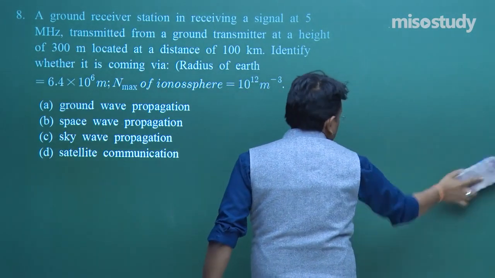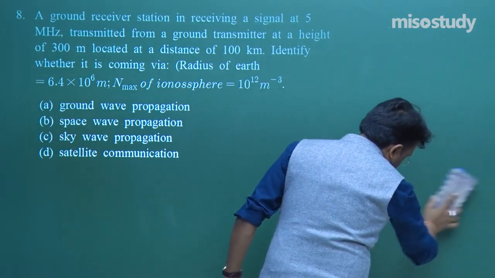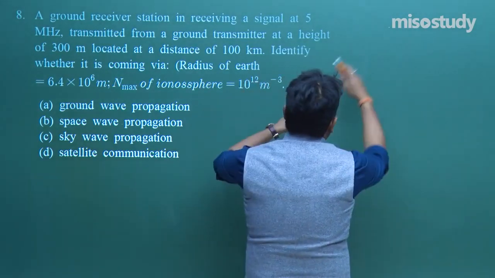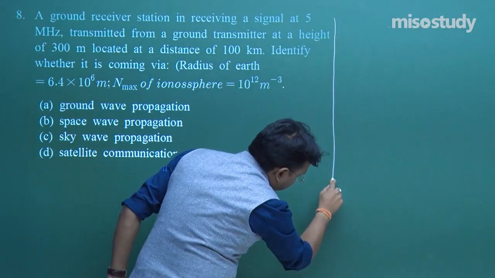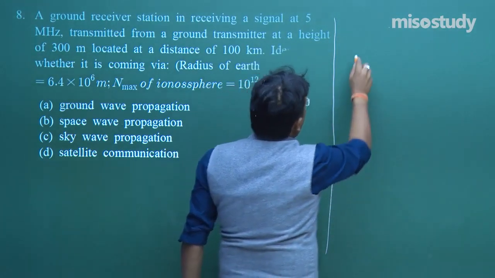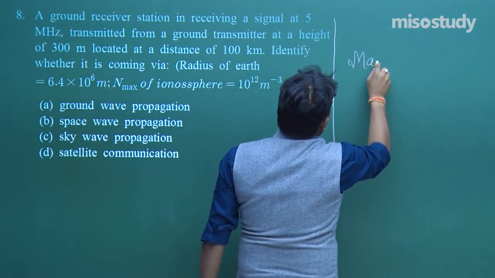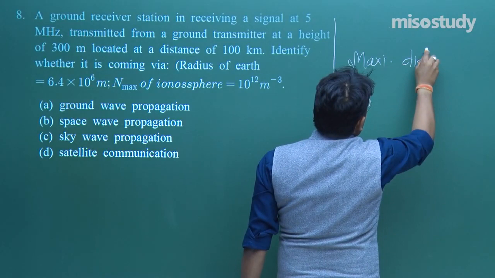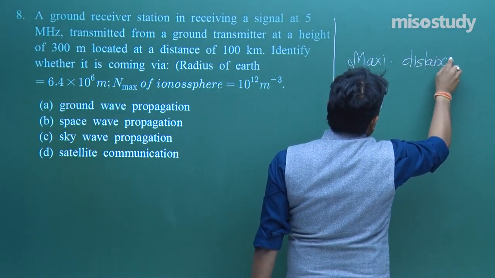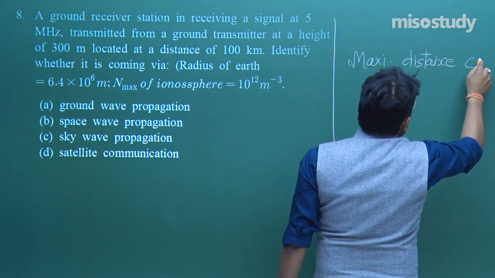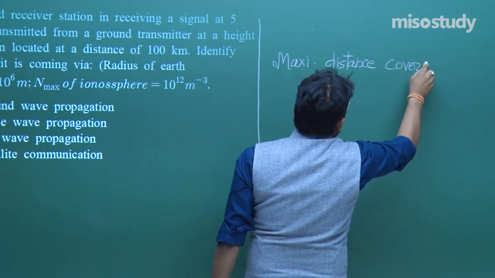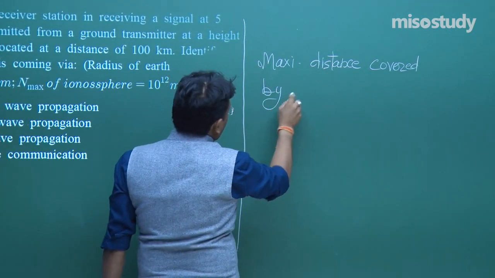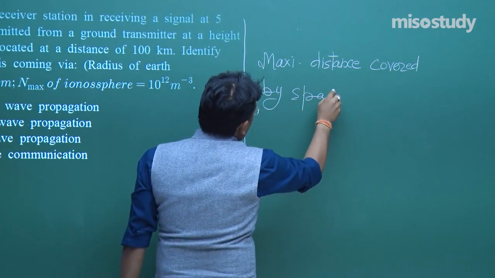Now this formula which I am going to mention now, I hope you will realize, yes, we already discussed this formula. Maximum distance covered by space wave.